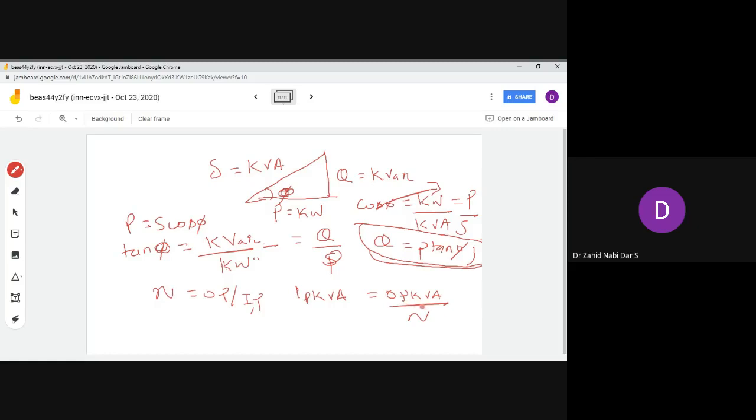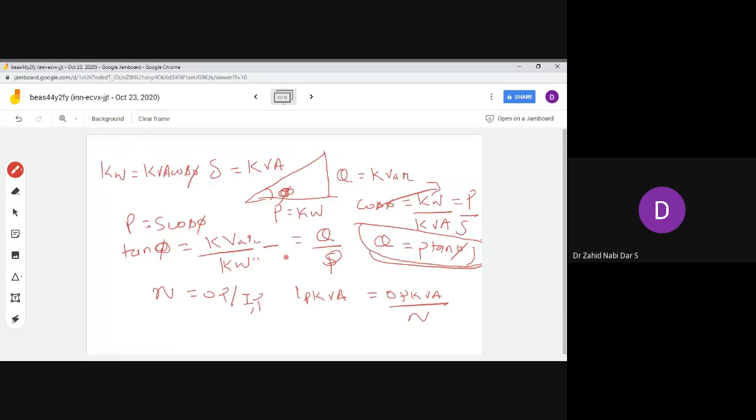In other terms, if I want to write in terms of kW also, I can write kW is kVA into cos phi.